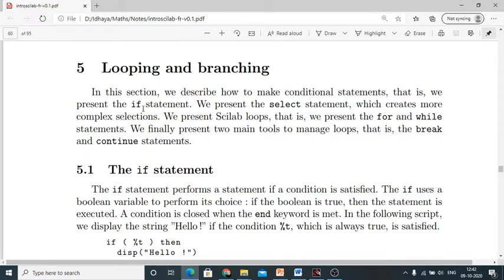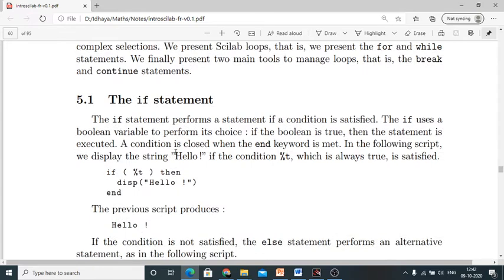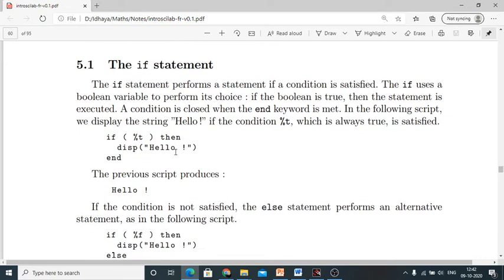Here we are going to learn about the if statement, and the select statement, then we are going to learn about for and while statements. At last, we are going to learn the main tools to manage the loops, which are break and continue statements. Clear? First, we are going to learn about the if statement.